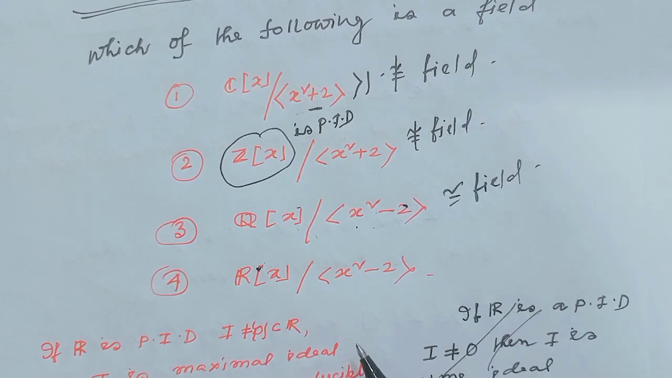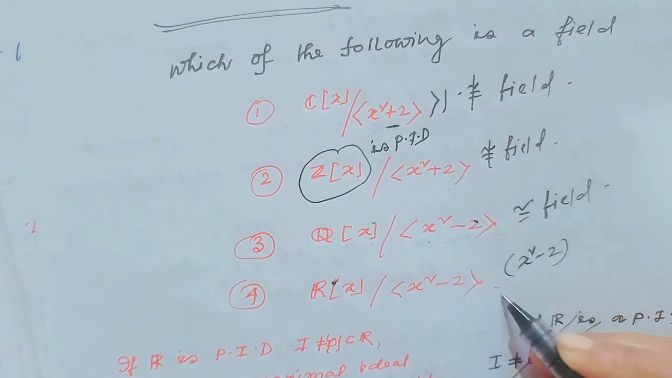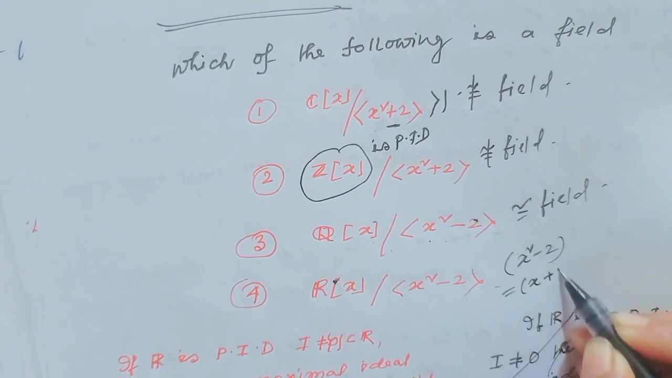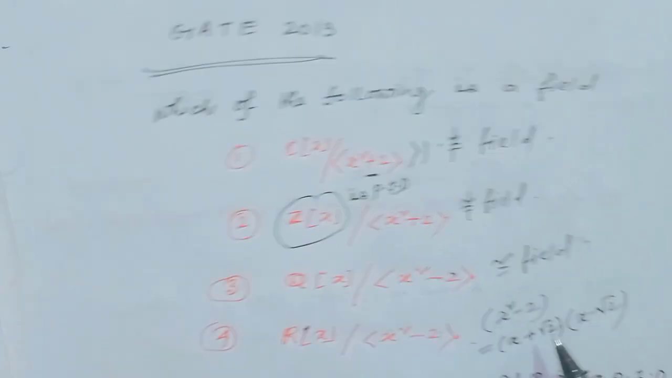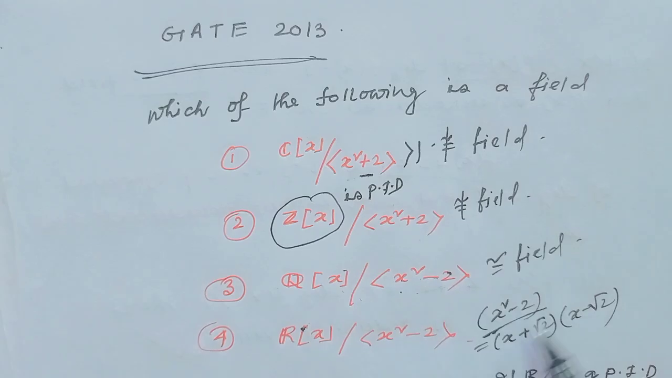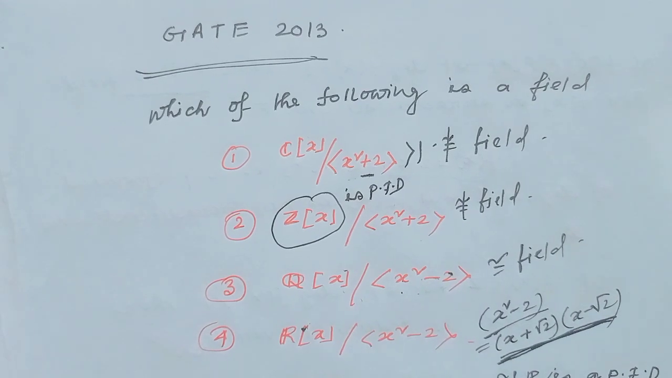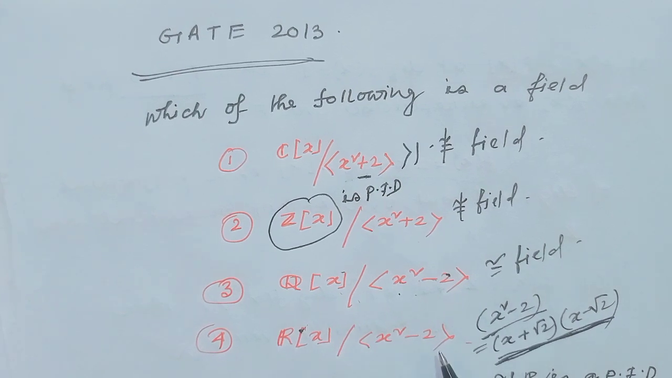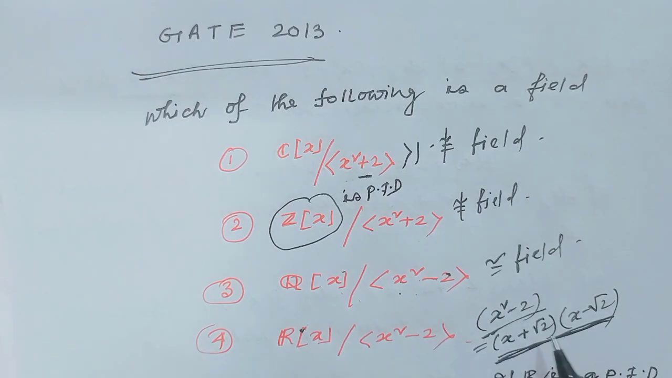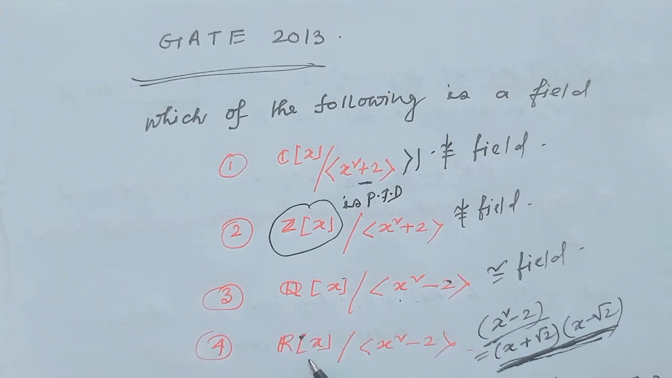But notice option 4. For the fourth, x square minus 2, we can write this as x plus square root of 2 times x minus square root of 2. This polynomial we can write as a factor. So in Rx modulo the ideal generated by x square minus 2, we can write it as a product of two irreducible polynomials in Rx.